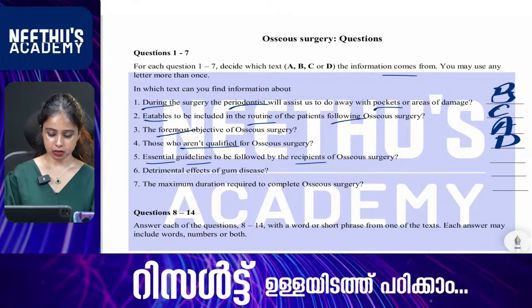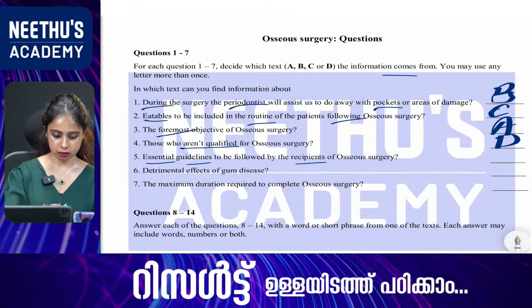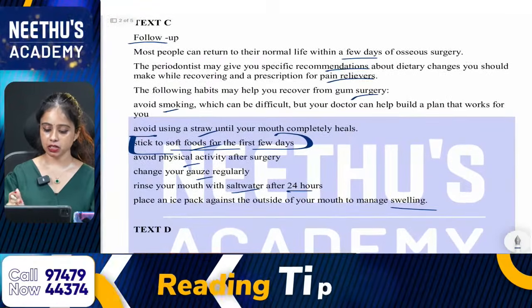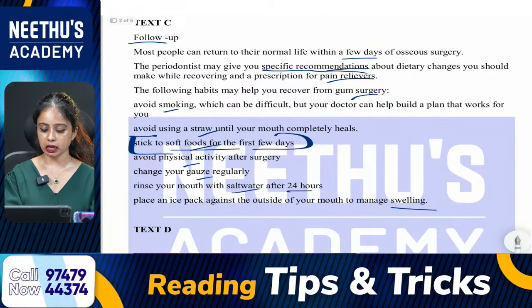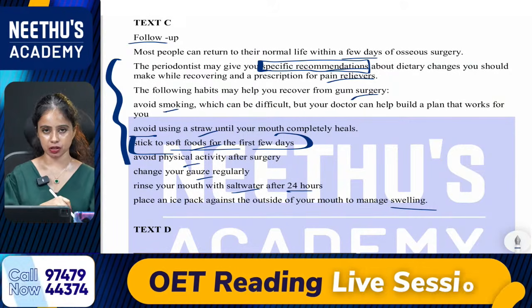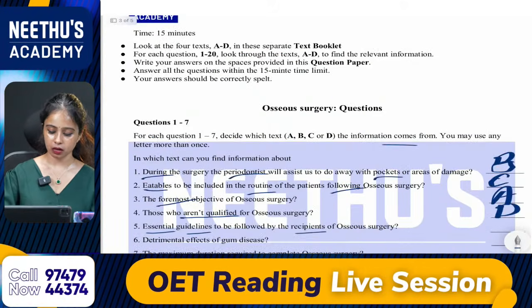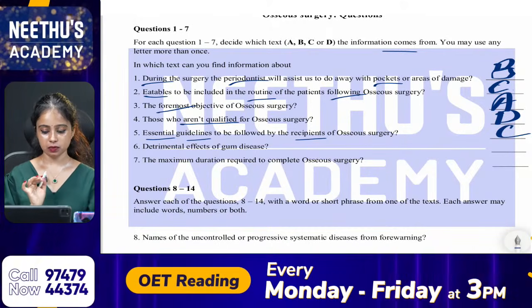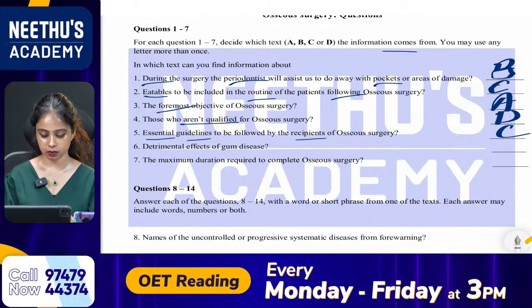Any idea of the fifth question? And that is from text C. Here they have mentioned specific recommendations, a lot of guidelines and follow-ups. So, that answer should be text C.